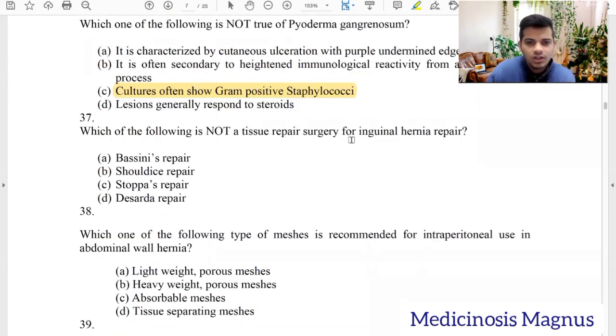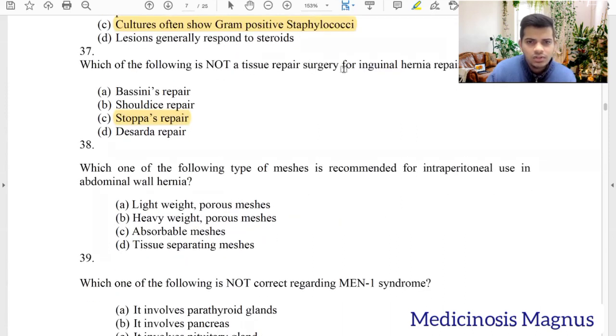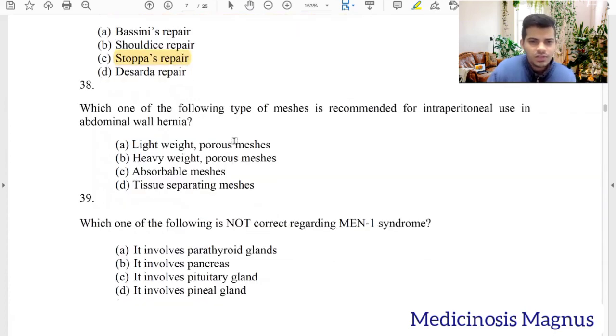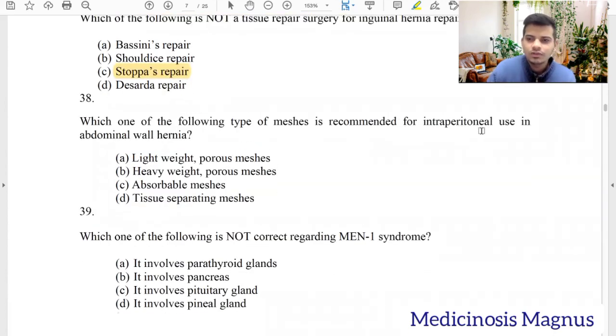Which one of the following is not a tissue repair surgery for inguinal hernia? Not a tissue repair. So they are asking about tissue repair. In Bassini's repair, yes, you are going to use the conjoint tendon and the inguinal ligament. Shouldice also, you are going to do the same with some extra procedures. Stoppa is pre-peritoneal and doesn't usually involve tissues. Desarda involves tissue. Yes. So not a tissue repair surgery: Stoppa's repair.